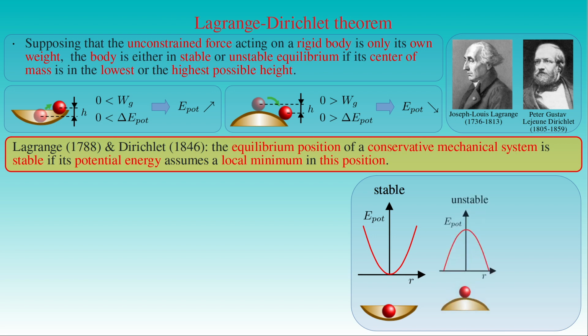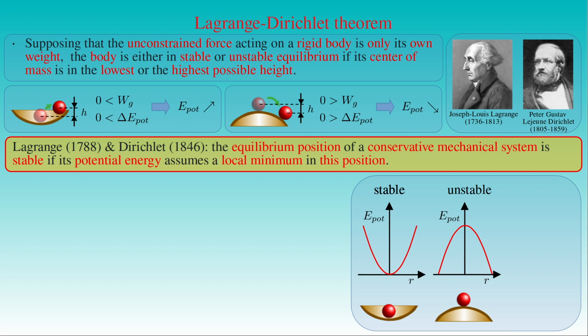If the ball is balanced on the top of the upside-down bowl, the potential energy E_pot of the ball has a maximum at the top of the bowl because the height of the position of its center of mass attains the maximum.